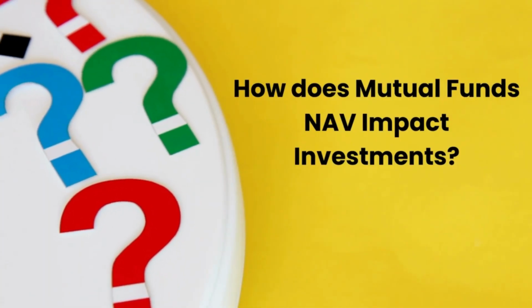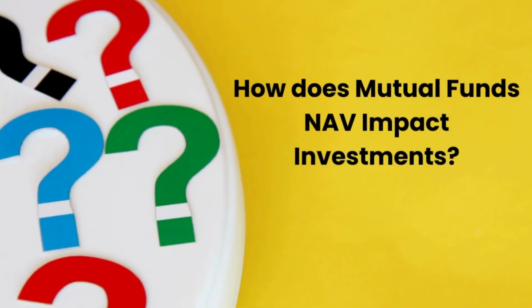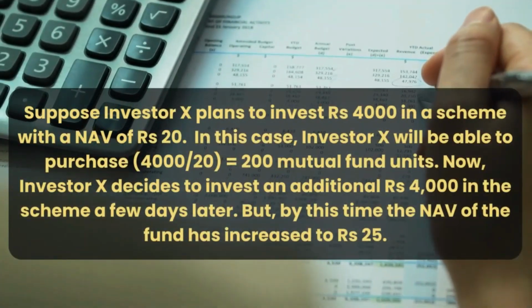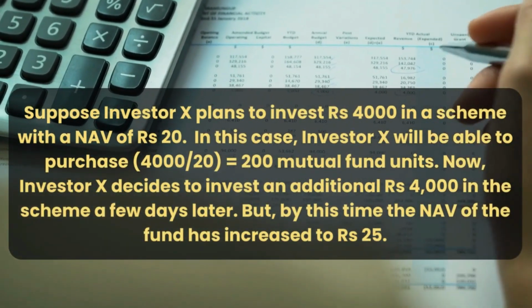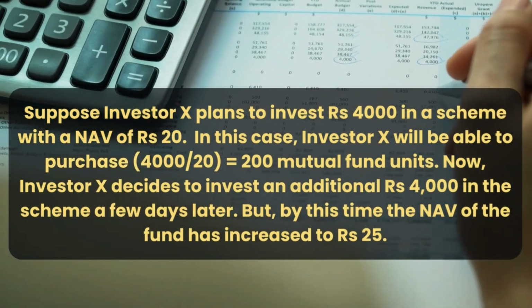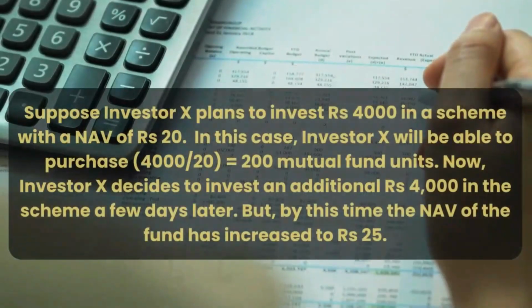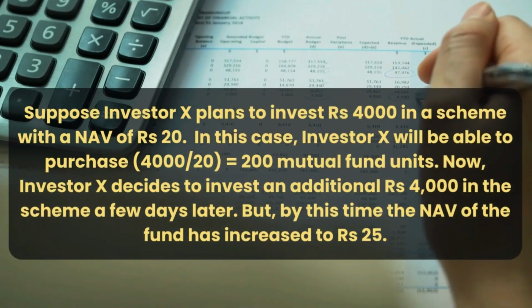How does mutual fund NAV impact investments? Let's understand this with the help of an example. Suppose Investor X plans to invest 4,000 rupees in a scheme with a NAV of 20 rupees. In this case, Investor X will be able to purchase 200 mutual fund units.